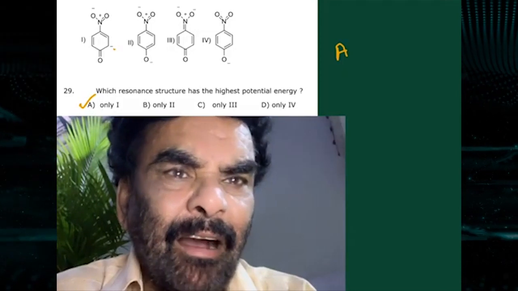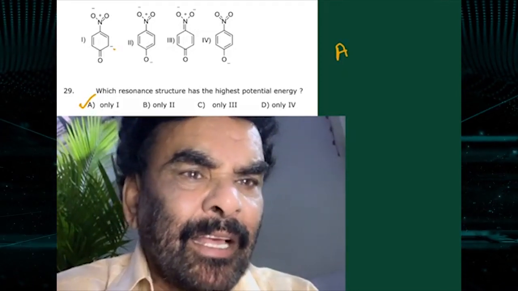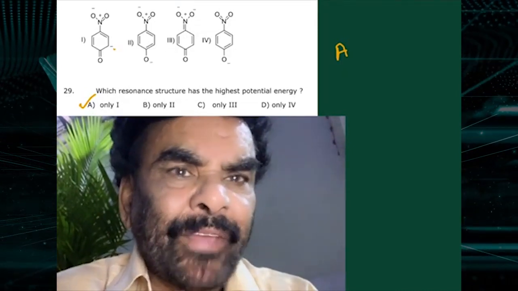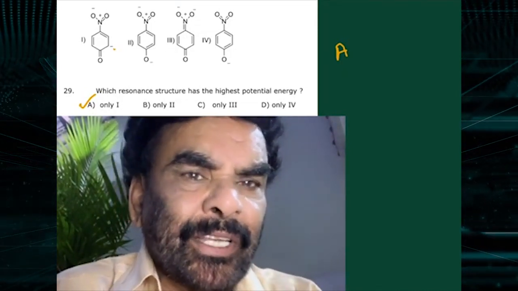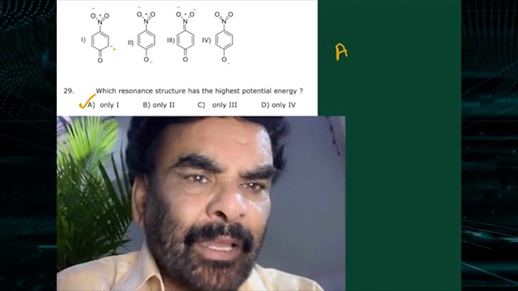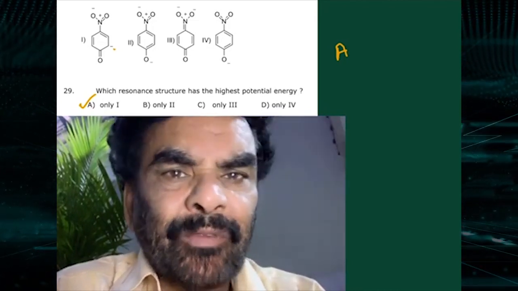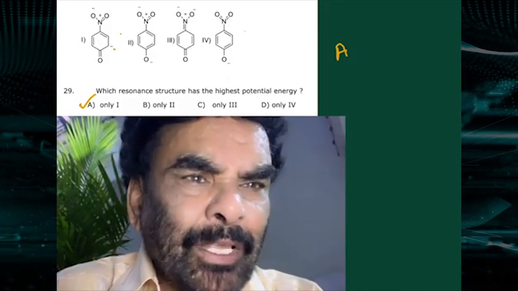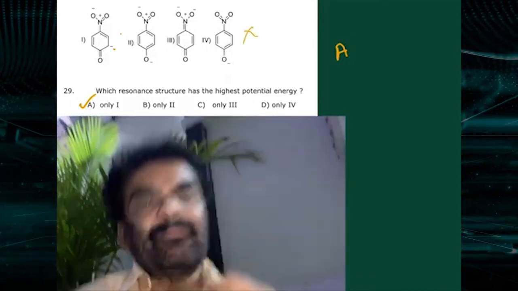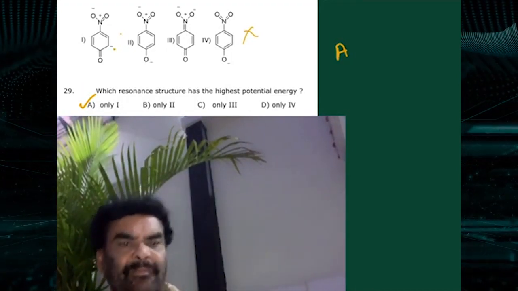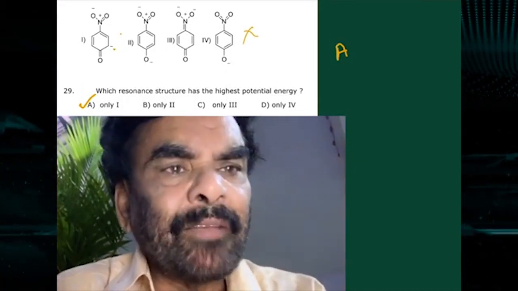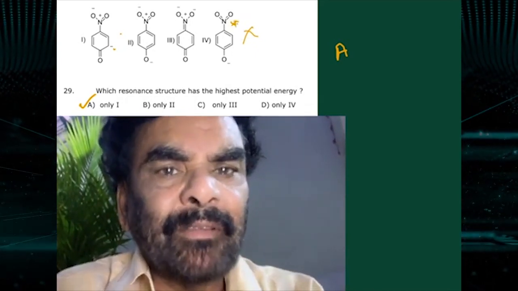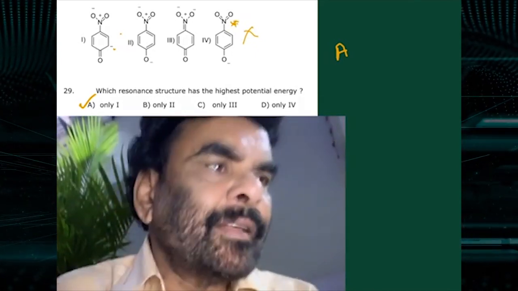Here oxygen, oxygen, negative charge on oxygen. Compare all the effects in the 4 resonance structures. 1 has the highest potential energy. You may say that 4 is not a resonance structure at all, because there is pentavalency around the nitrogen. Therefore 1 is the correct option.